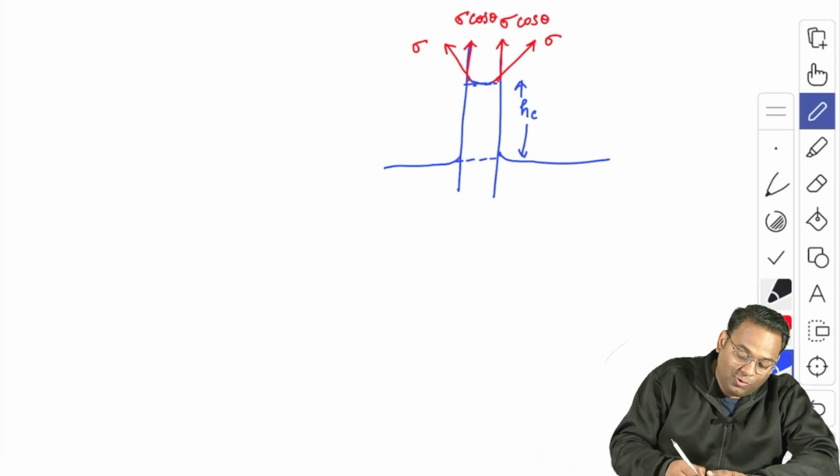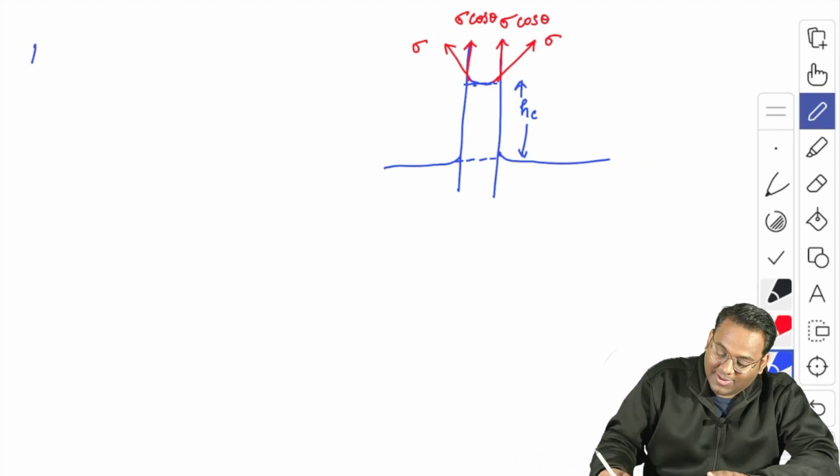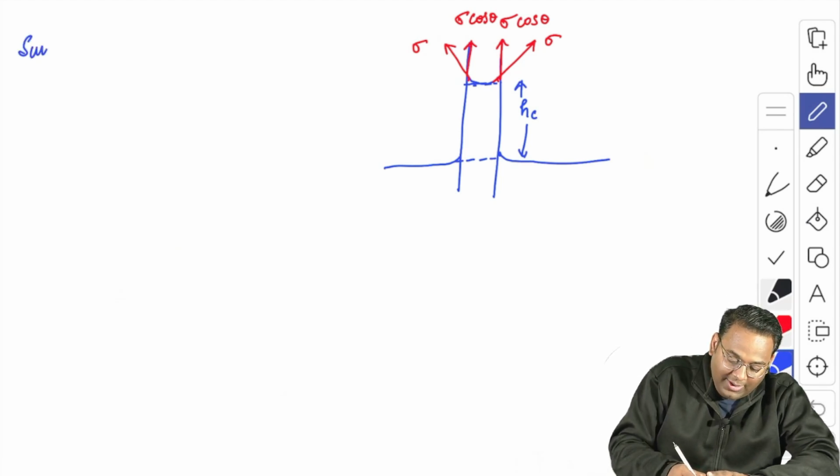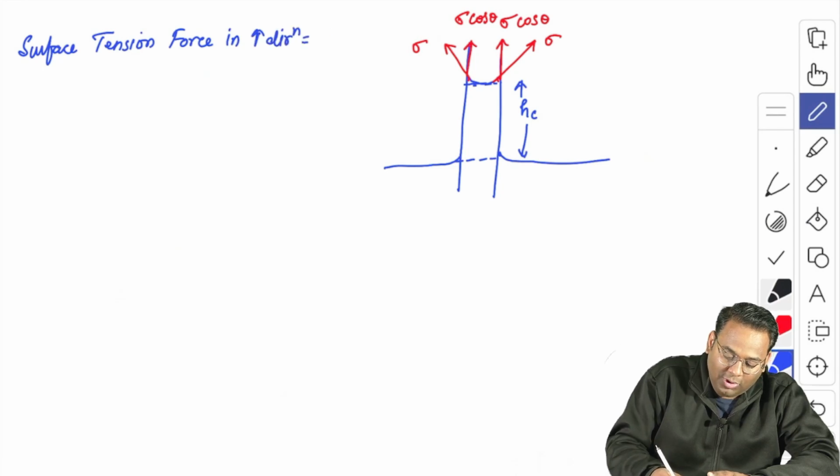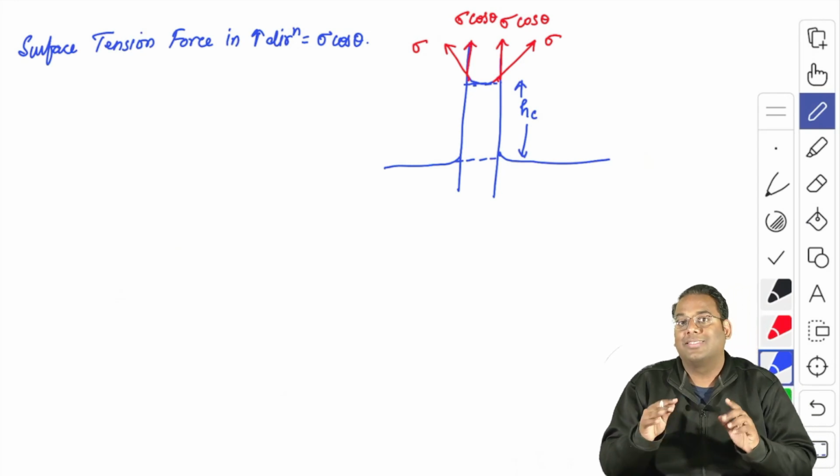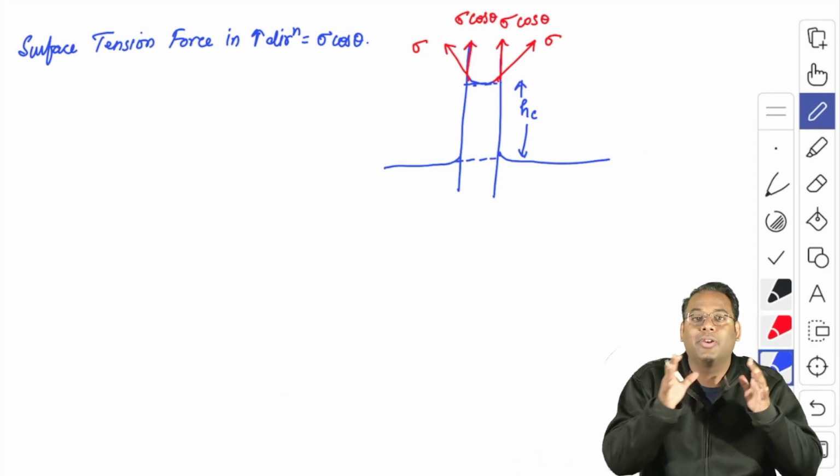So if I ask you what is the surface tension force in the upward direction? You know that sigma cos theta is the surface tension, but that is the value of force per unit length.